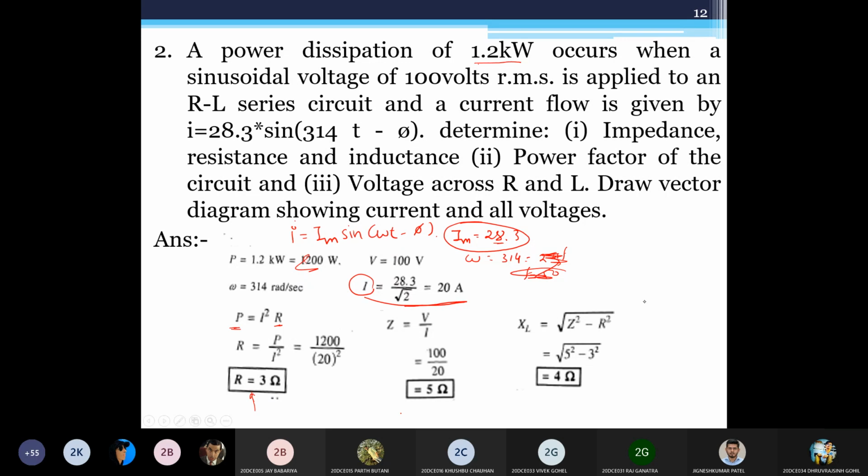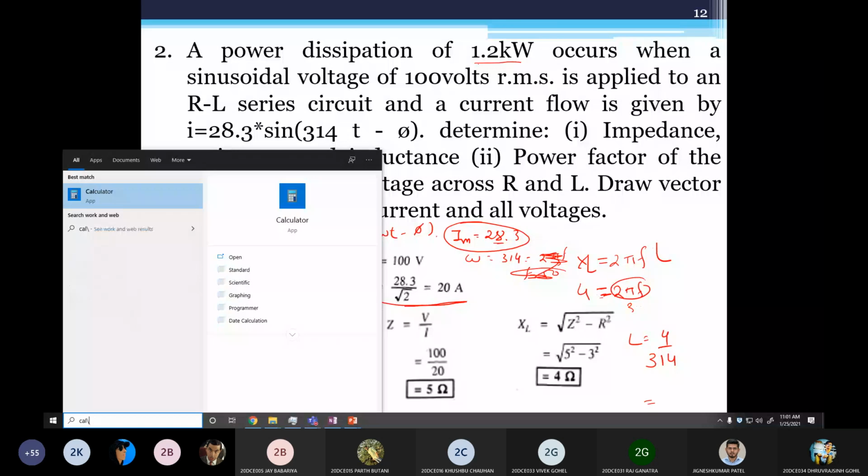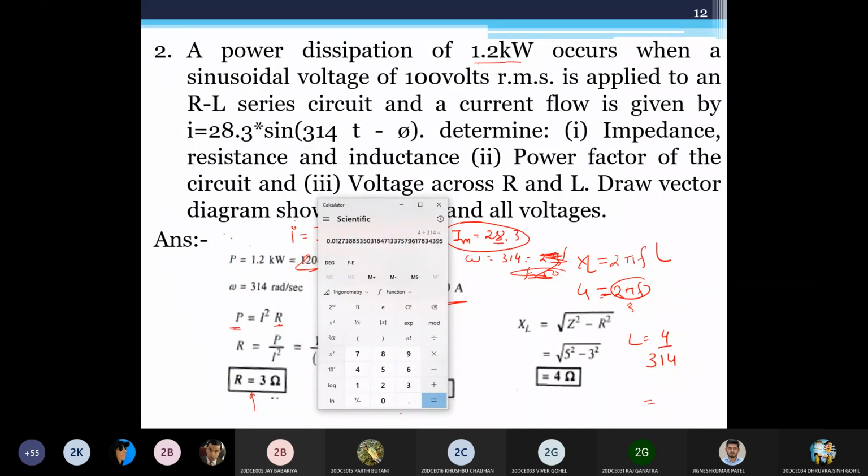Inductance is not calculated over here, but you can calculate using 2 pi FL, XL is equal to 2 pi FL, XL is 4 ohm, and 2 pi F is actually your 314. So 4 divided by 314 is L. So L would be 4 divided by 314. It is not given. Whatever is the value, we'll get that value. Let me calculate it. 0.012. So it is 12 millihenry.